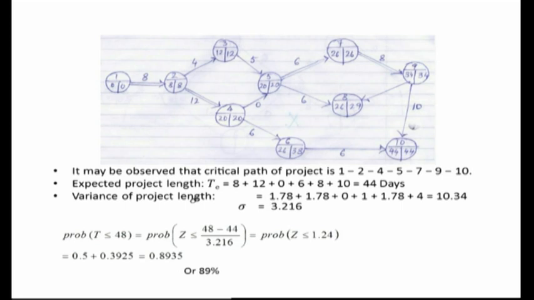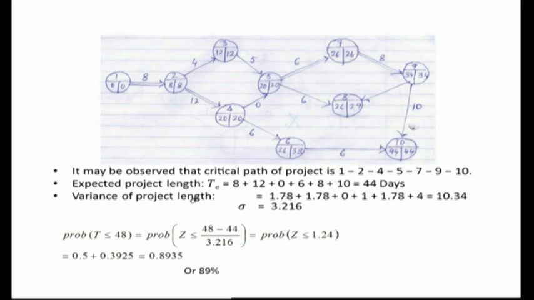The critical path. So when we add up the times of all activities lying on the critical path, we have 8 plus 12 plus 0 plus 6 plus 8 plus 10, which gives us 44 days. Which means that the expected project length, or the expected completion time of the project, is 44 days.